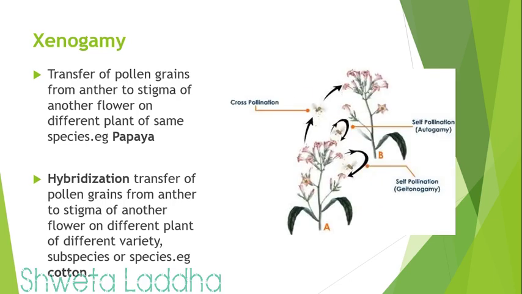In this picture you can see all the three types: self-pollination, transfer of the pollen grains to the stigma within the same flower, geitonogamy, between two flowers but on the same plant, and cross-pollination, two flowers, two different plants.